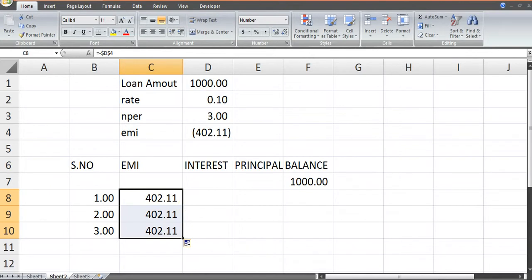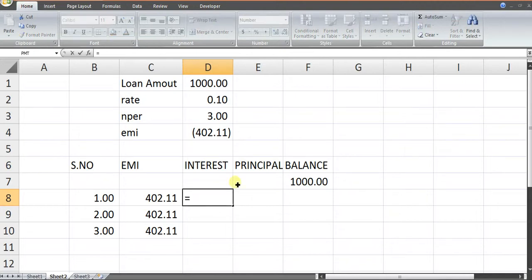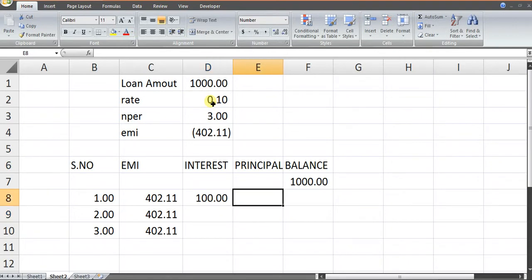A shortcut for drag when there is a value in the adjacent column is you take this to the right hand bottom corner. When the cross becomes small and black, just double click it. Interest, now just have a look very carefully. Interest would be this whole principal into rate of interest, and since the rate of interest is going to be the same, I am going to fix this too by pressing F4. Principal would be EMI minus interest.